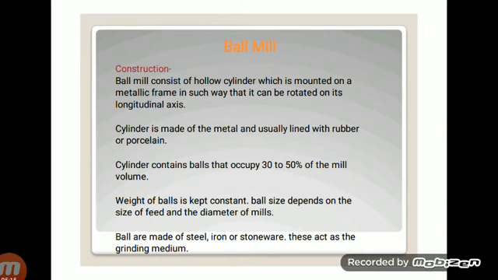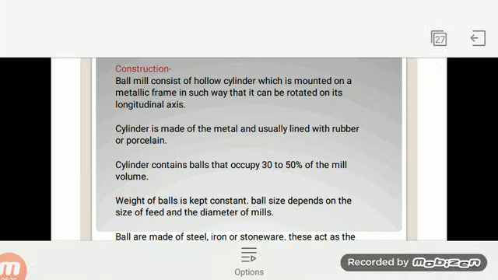It contains the balls. The balls are made of steel, iron or stoneware, and they occupy 30 to 50% of the volume of the mill. Okay, and the weight of the balls is kept constant. Ball size depends on the size of the feed and the diameter of the mill.